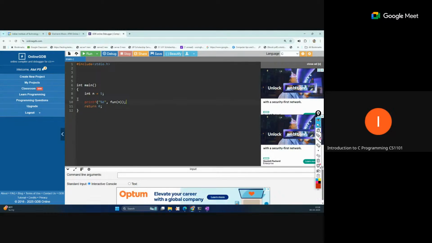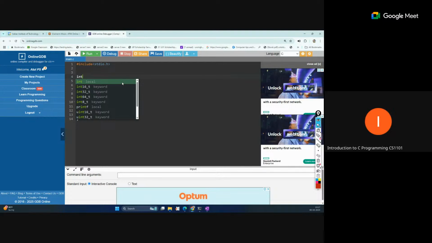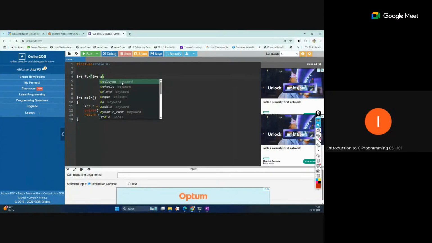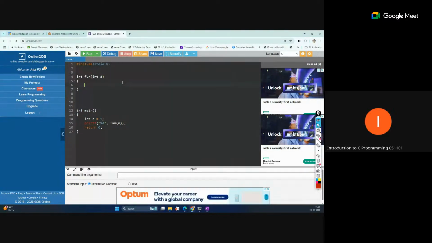Now how will we write that recursive function? We will declare it outside of main. Just define int, because we will return an integer answer from this factorial. That is the type of the function, and the function name is fun, and it will take some value. So int, suppose it is taking n. That n is local to this function, or you can take any other name like d. So this is another function we are writing recursively.